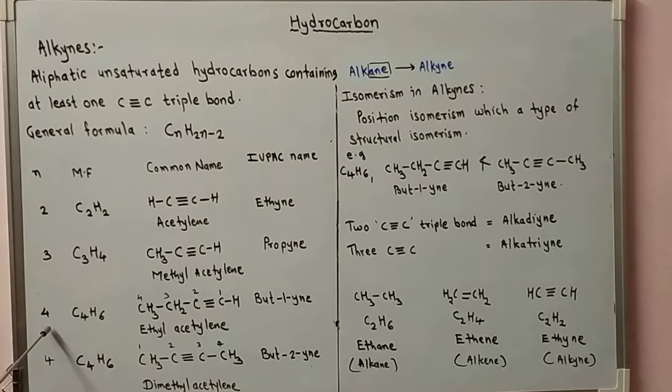N is equal to 4. The molecular formula is C4H6. The structure is CH3-CH2-C≡CH. The common name is ethyl acetylene. Numbering should start from the end where the triple bond is nearer.